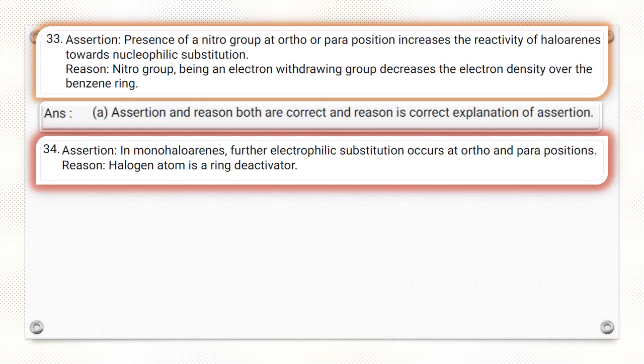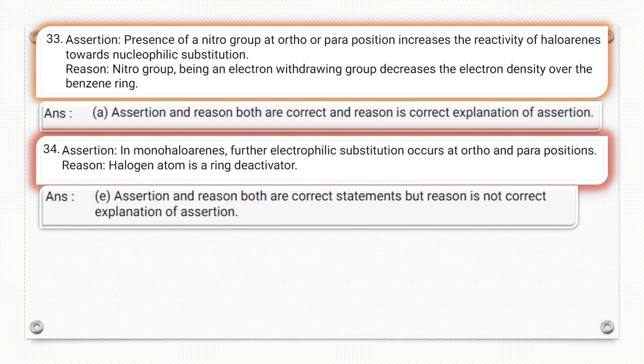In chlorobenzene, further electrophilic substitution reaction occurs at ortho and para position, because due to resonance, chlorine is ortho para director. But reason given here is halogen atom is ring deactivator. So it is not explained. So answer is E. Both are correct, but reason is not explanation of assertion.